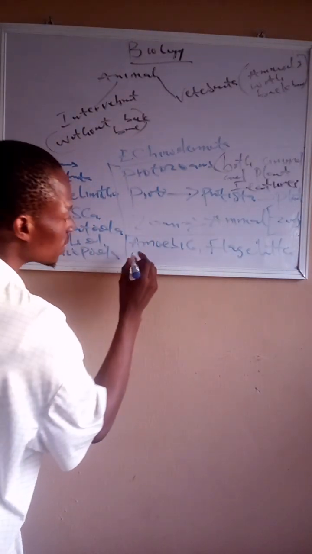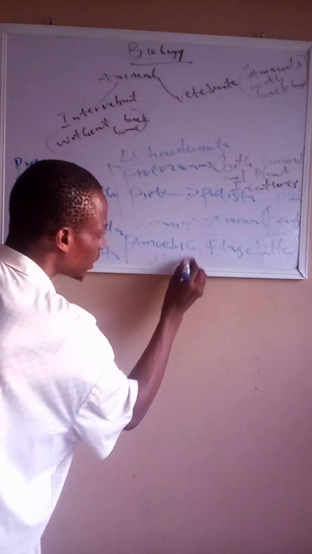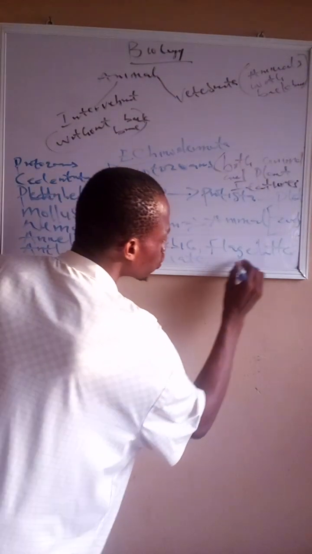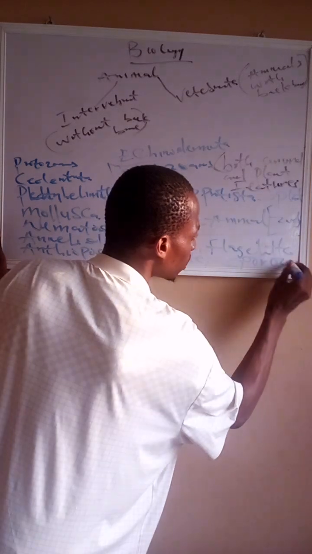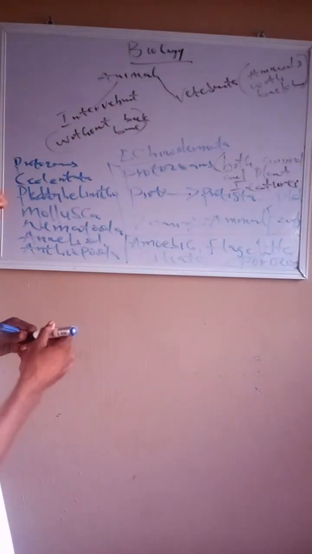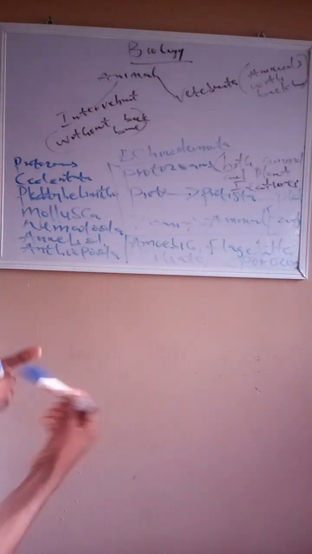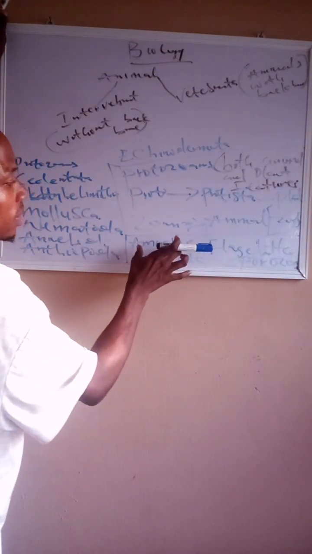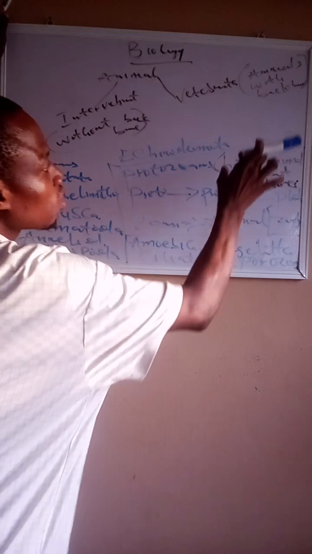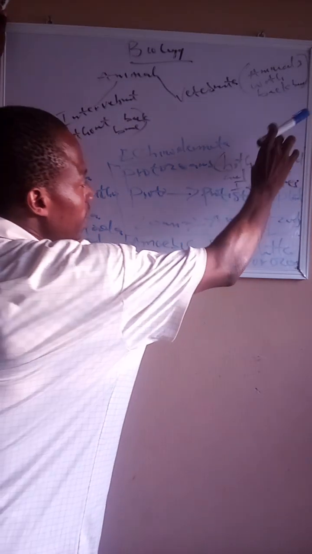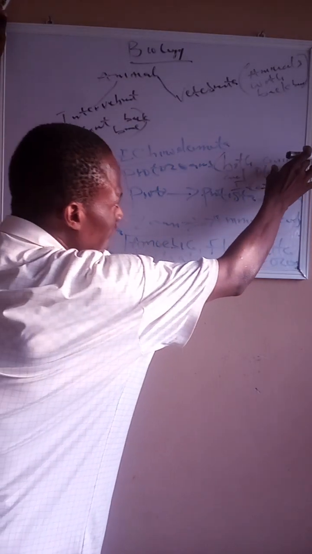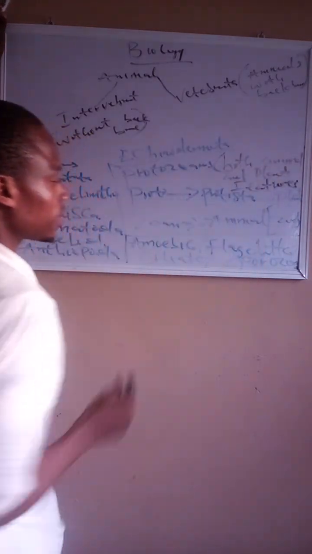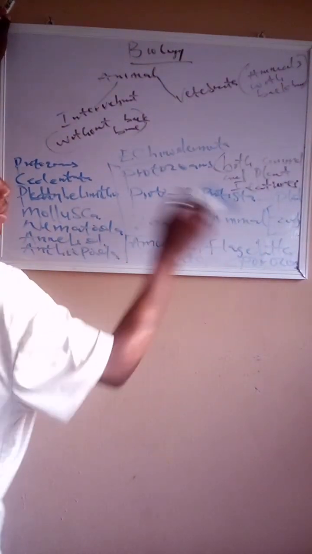Three, we have the ciliate organisms. And the last one is the sporozoans. Each of these organisms is classified based on the characteristics they possess, either they have the characteristics of an animal or the characteristics of a plant.